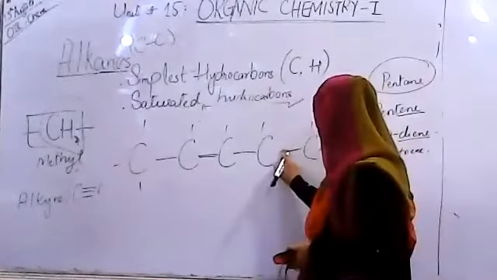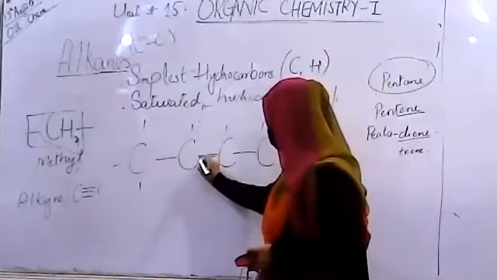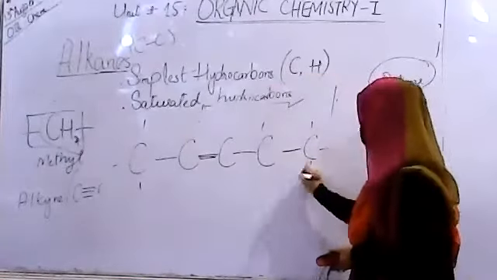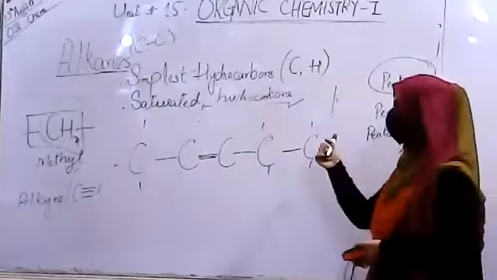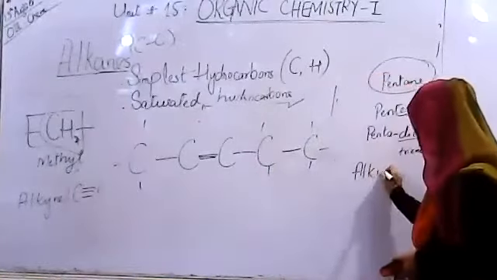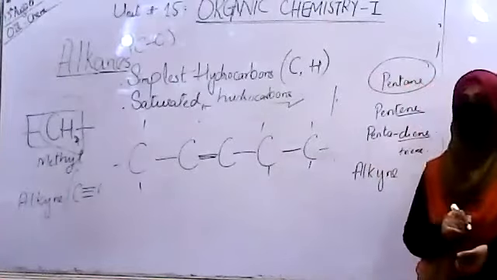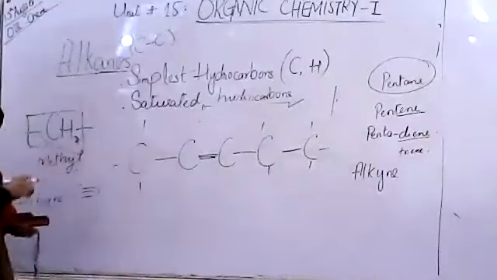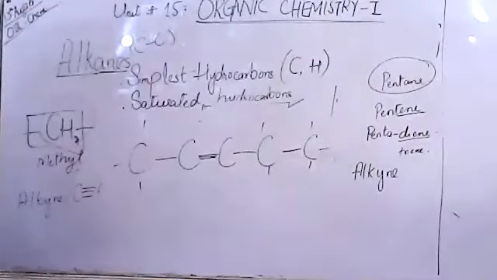Let's say we have a triple bond over here, just like this one. So it is not an alkane, it is not an alkene. Now this one is called alkyne, because it has a triple bond over here. These are the functional groups that we studied today.